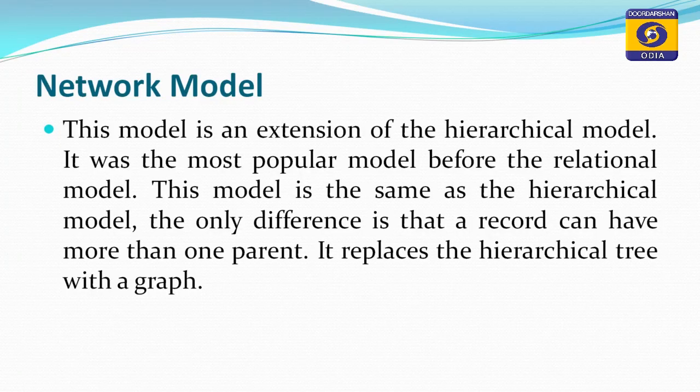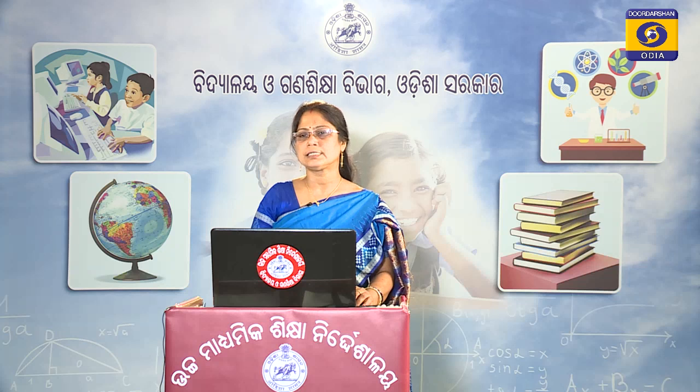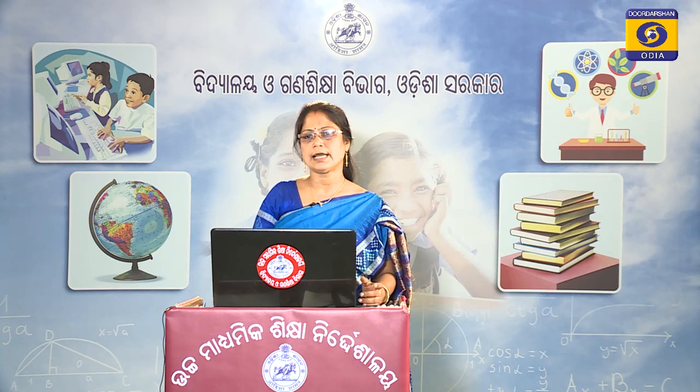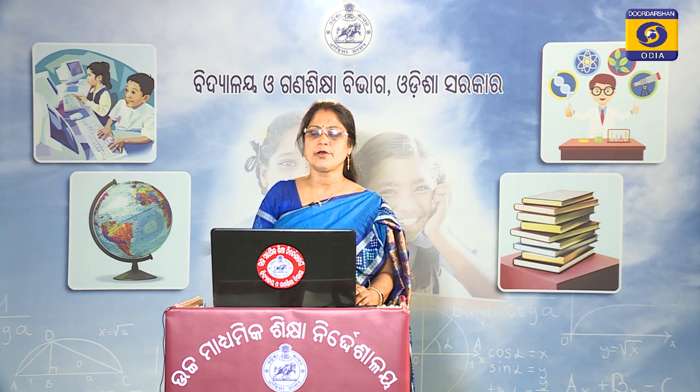Now, we will discuss another data model, that is our network data model. This model is an extension of the hierarchical model. Already we have discussed that the hierarchical model is a tree like structure where roots are there and again branches are there, while in the case of the network model, the model is the same as the hierarchical model.